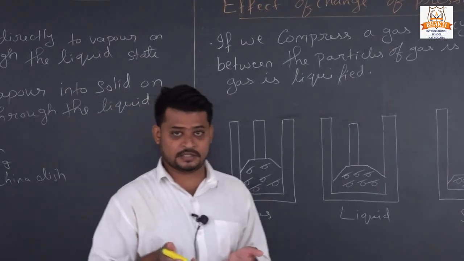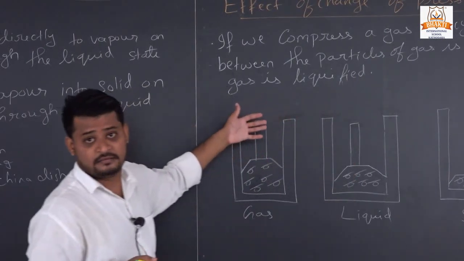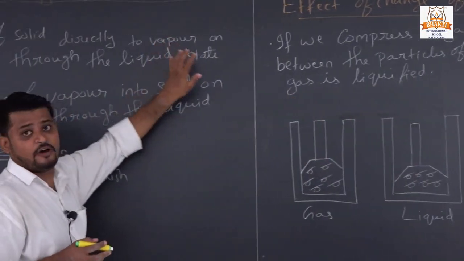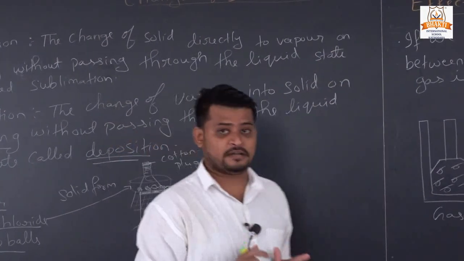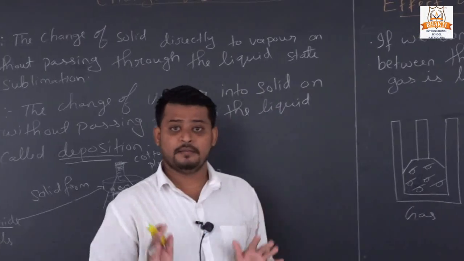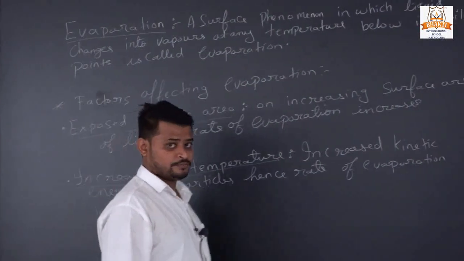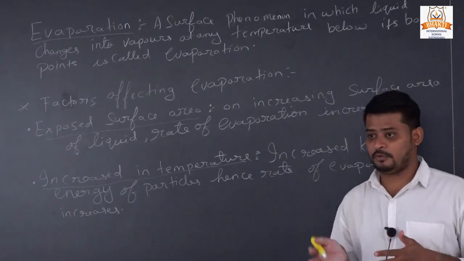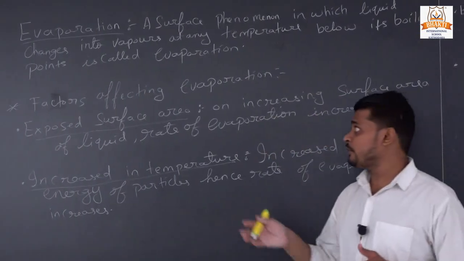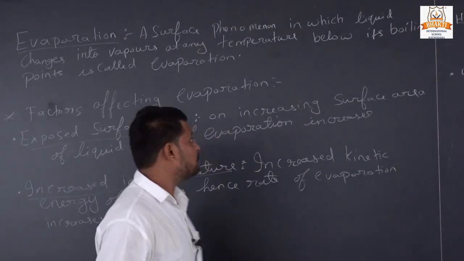Let us understand, these are the 2 methods by which we convert the state of matter, using temperature and pressure. We already covered 4 topics of this chapter. This is our last topic, evaporation. So we are going to study our last topic, evaporation.